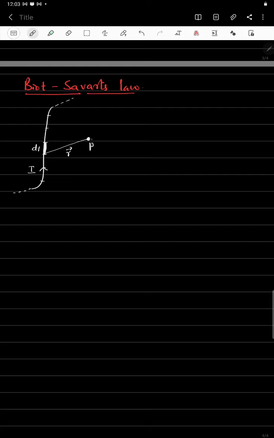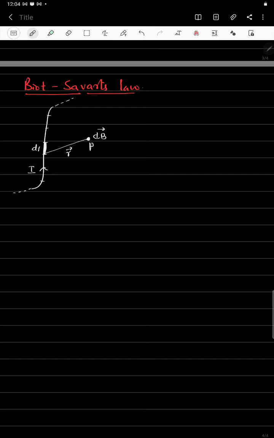Now the magnitude of the magnetic field due to the dl, whatever magnetic field it produces, is dB. This dB does not only depend on the current carrying conductor, it depends on different parameters.